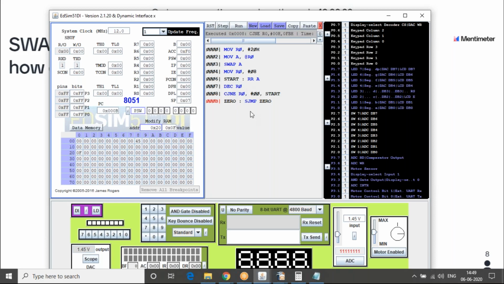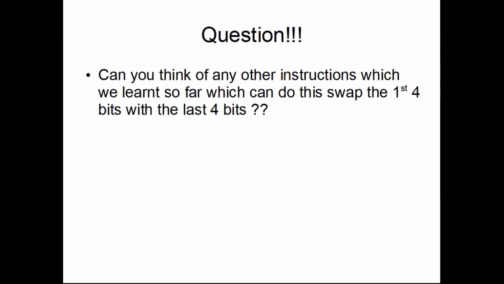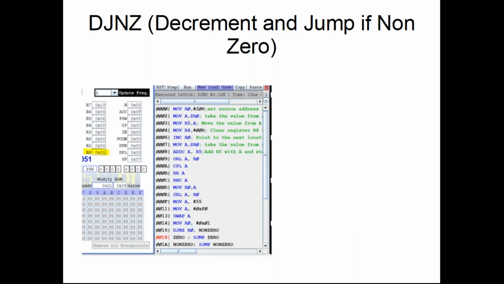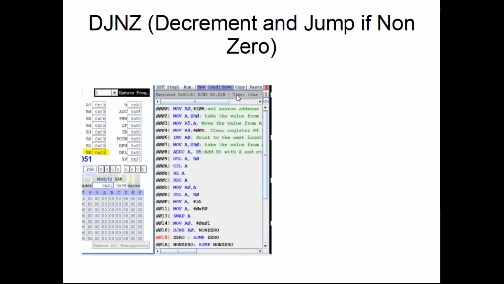And then we also looked at the swap instruction and how we can implement swap instructions with the rotate. I hope this acted as a nice recap of all the stuff we have learned so far. Whatever I tried to write as this, I decrement it and then compare and jump if not equal, that I can combine and write as a single instruction, decrement and jump if non-zero.